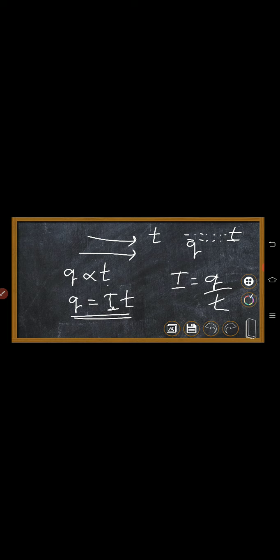Understood what I am saying there? Q is directly proportional to t. Q is equal to I into t. Hence I is equal to Q divided by t. This is nothing but electric current. What is the equation we got there? I is equal to Q divided by t. This is when an equal number of charges are moving in the same interval of time, equal number of charges in equal intervals of time. This current we call a steady current.